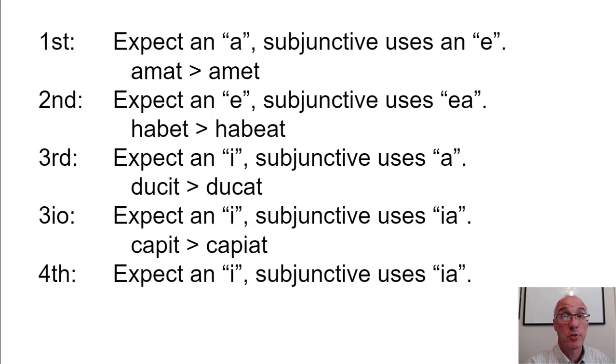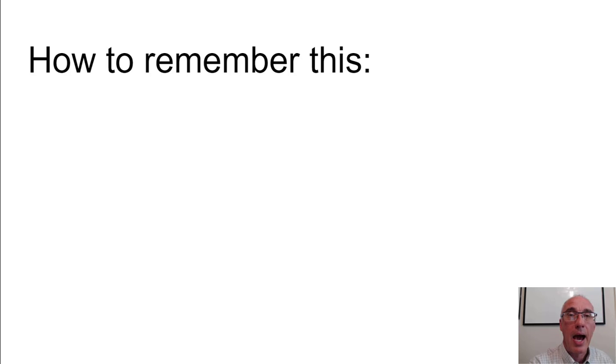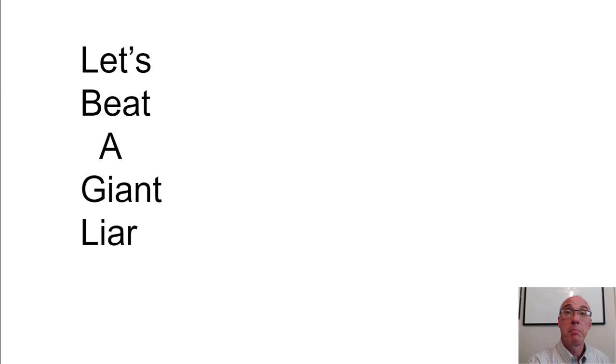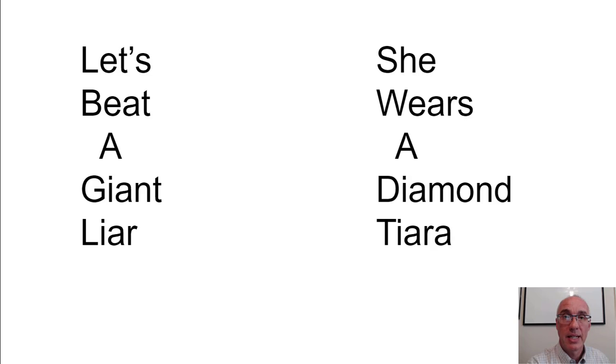Now, how are you supposed to remember all this? Oh, I didn't give the example. Audit, audiat. How are you going to remember this? Let's beat a giant liar. Or she wears a diamond tiara. What does that mean? E, EA, A, IA, IA. First conjugation E, second conjugation EA, third conjugation A, third IO, IA, fourth IA.